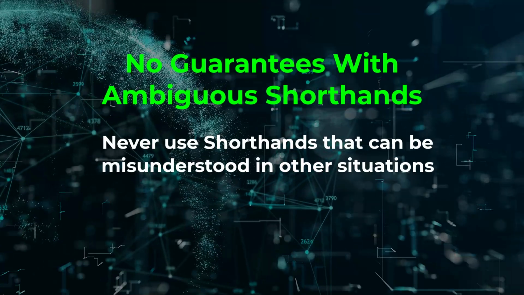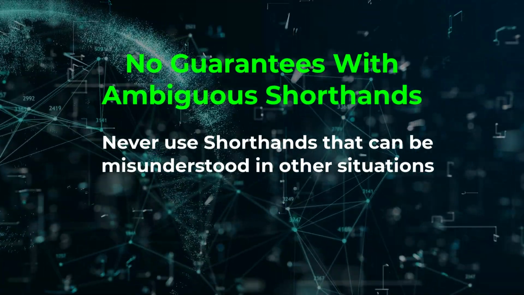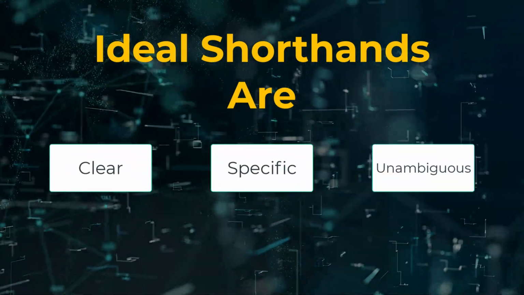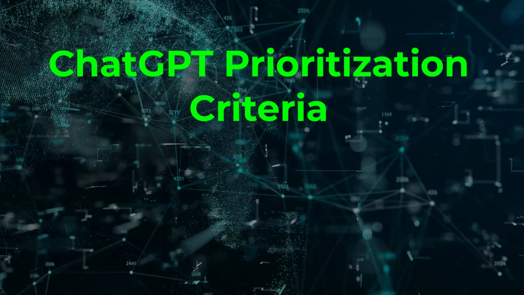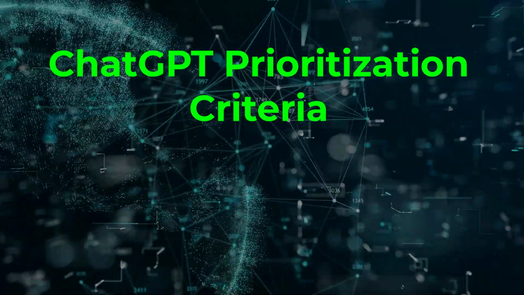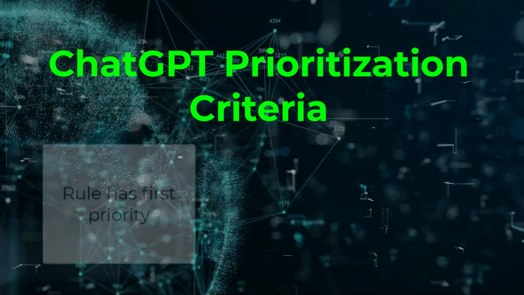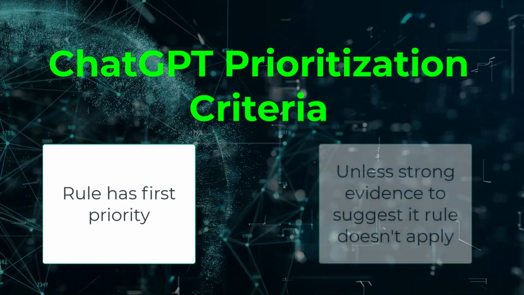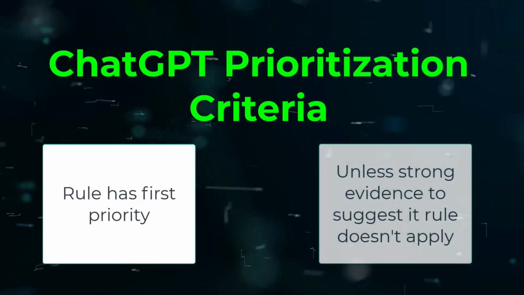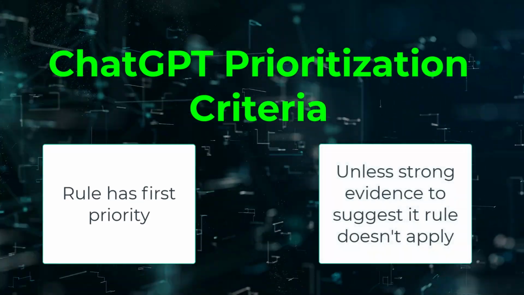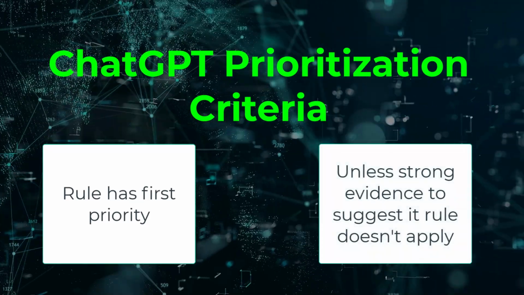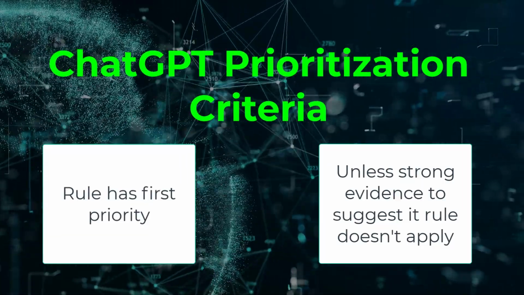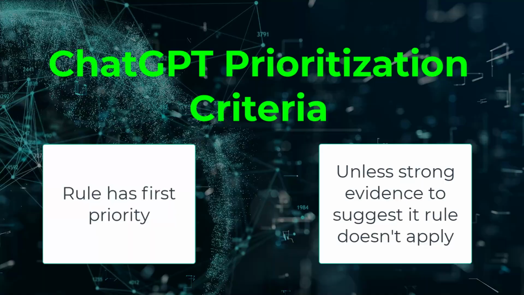Avoid ambiguous terms at all cost if you want to use them effectively. Shorthands should be clear, specific, and unambiguous. And finally, the decision making process of ChatGPT is to always give priority to the rule unless there is strong evidence in the immediate context that the rule doesn't apply. Now, this is a gray area and would remain unpredictable unless you do the right thing and don't get yourself in this mess in the first place by using ambiguous terms.